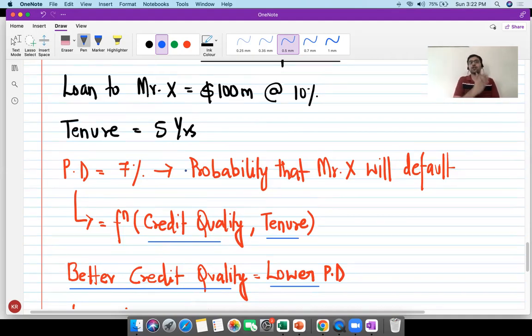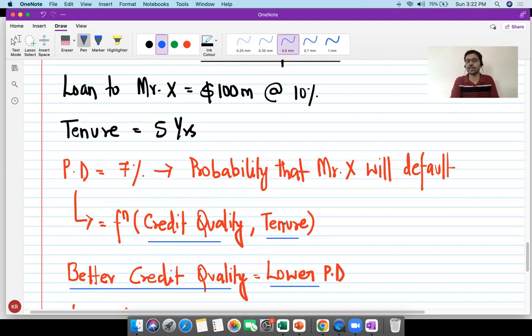All right, because today you're standing at 5 years. Later you'll stand at say 4 years, then 3 years, then 2 years, and then 1 year, and your probability of default will slowly keep coming down and down. All right, so PD is not a constant number. It's going to keep changing on each particular reporting date. It can change either because of the credit quality or it can change because of tenure. Or I shouldn't say it can change because of tenure.